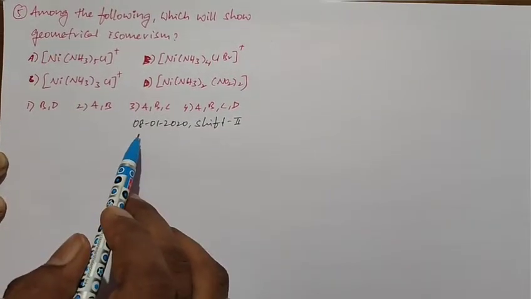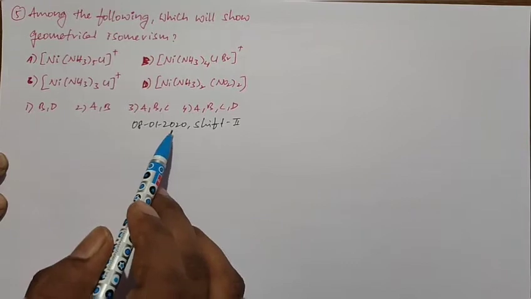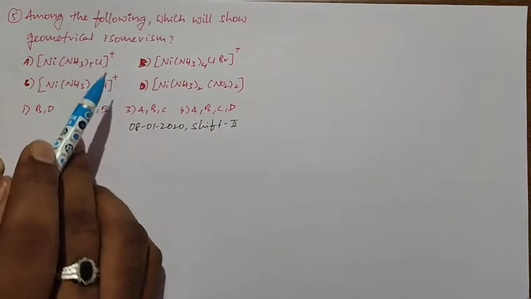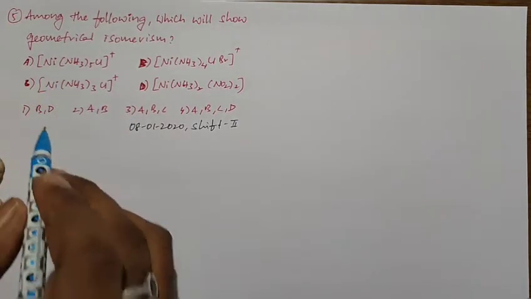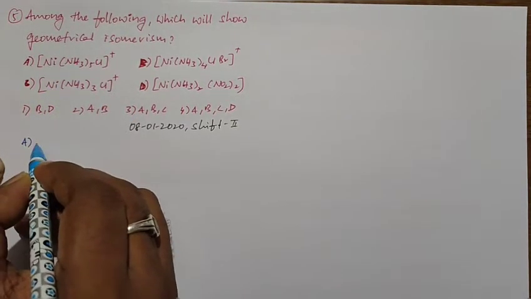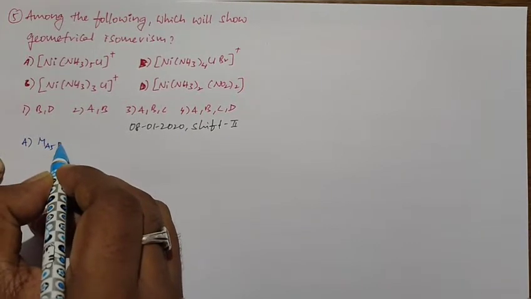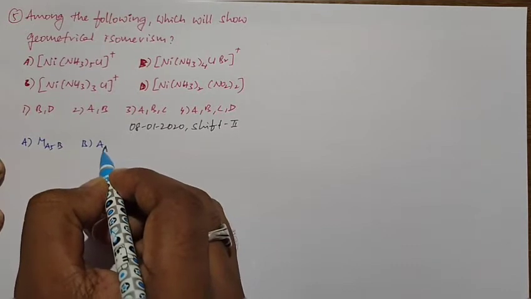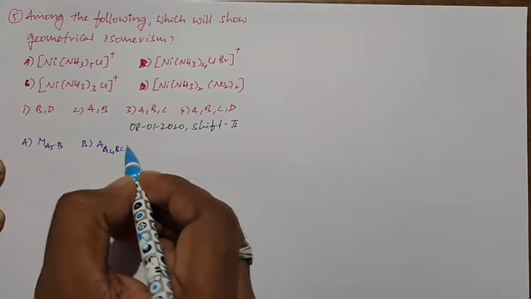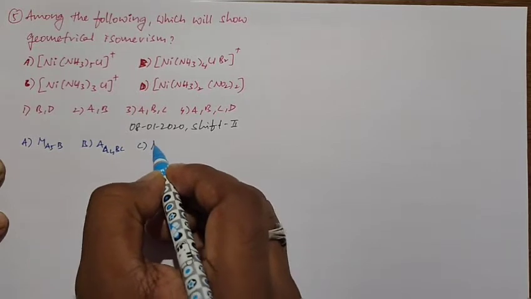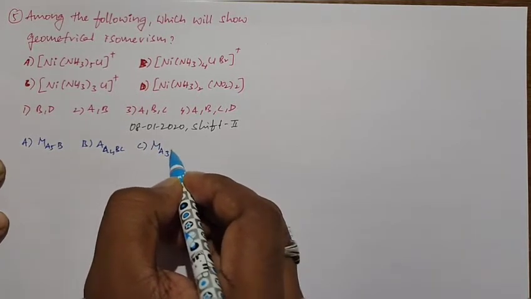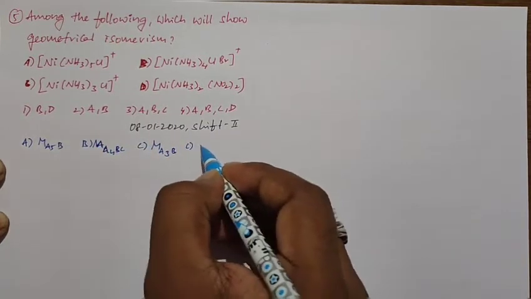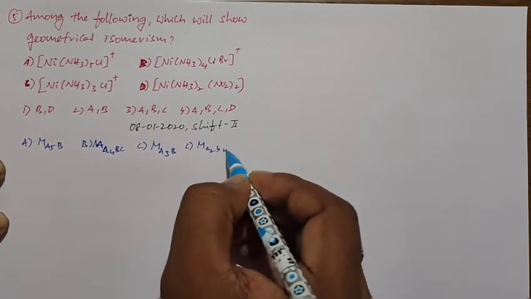This question was also given in the 8th January 2020 shift paper. Among the following, which will show geometrical isomerism? Here I observed that compound A has an MA5B type structure, compound B has an MA4BC type structure, compound C has an MA3B type structure, and the last compound has an MA2B2 type structure.